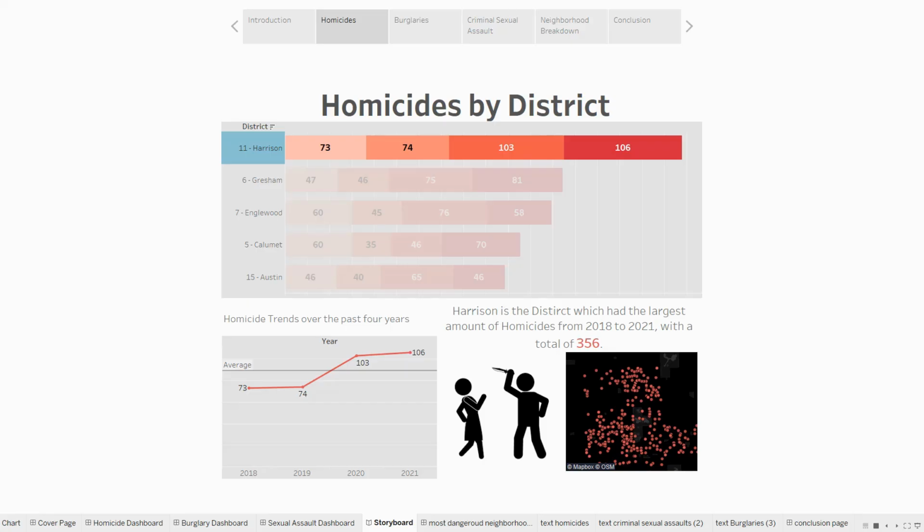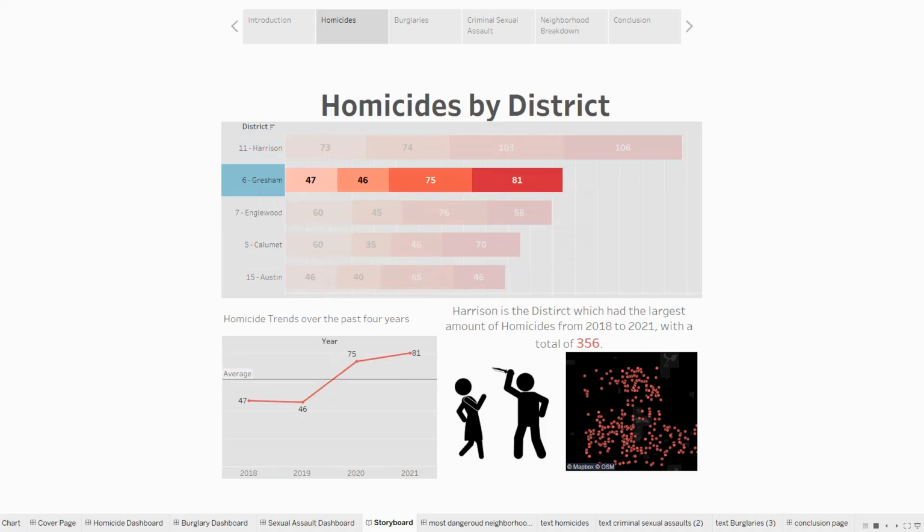We know there's already been an increase in overall crimes in Chicago in the past 4 years, but also from COVID, there's also been an increase. So that just shows it directly right there as well. And you can click on the other ones to get a little bit more information. So if we click on Gresham, there's also been an increase, especially a large increase from 2019 to 2020. And it's also continued to increase. And I'm sure if we had data from 2022 as well as the beginning of 2023, we would continue to see that increase.